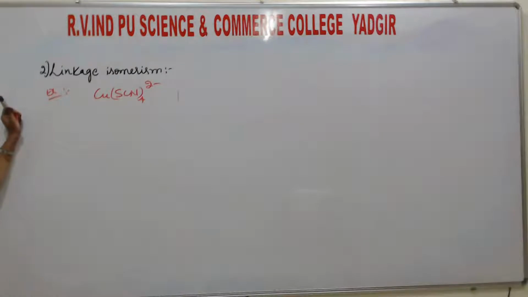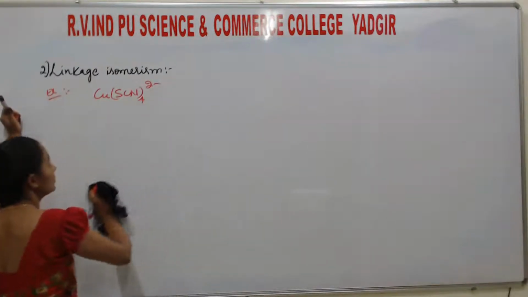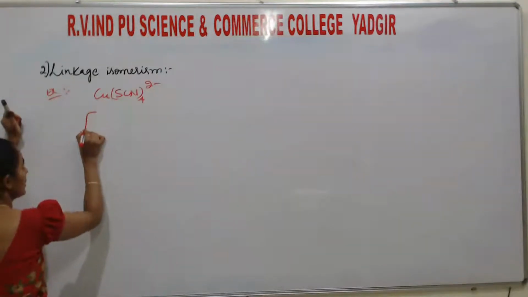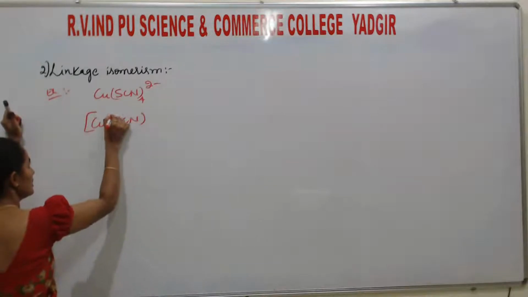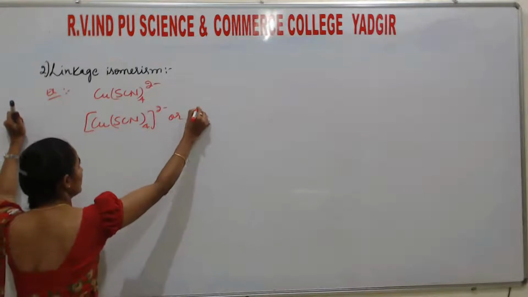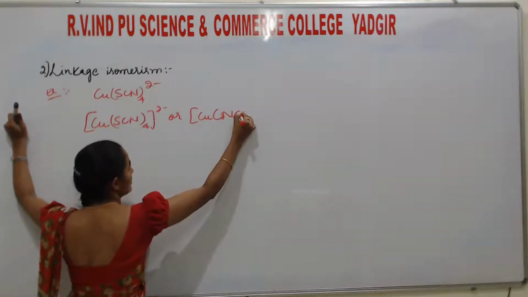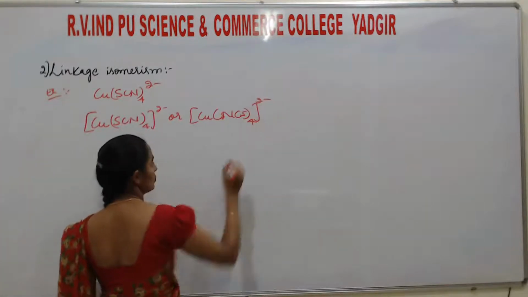Okay, this is what? [Cu(SCN)4] 2 minus. This can be written as [Cu(SCN)4] 2 minus or [Cu(NCS)4] 2 minus.